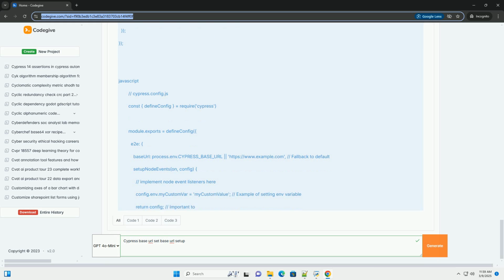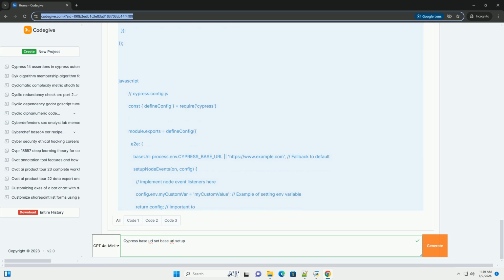Using the command line: you can override the base URL from the command line when running Cypress. This approach overrides the value specified in cypress.config.js or cypress.json. Relative paths in custom commands: if you're creating custom Cypress commands that involve navigation, ensure that you handle relative paths correctly, respecting the base URL.